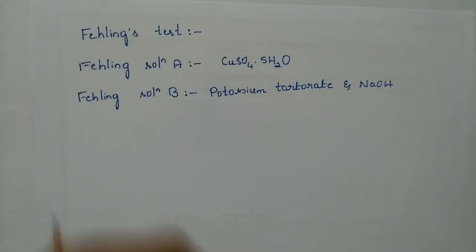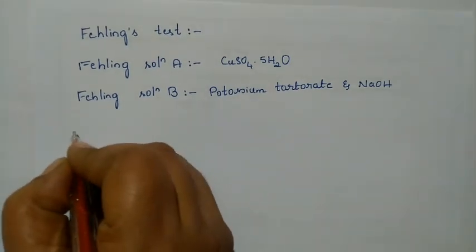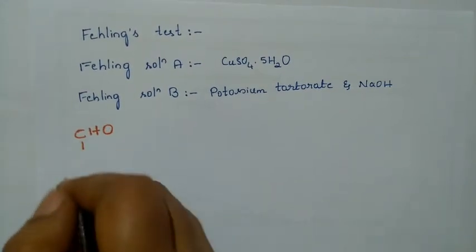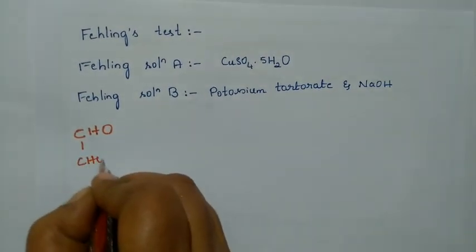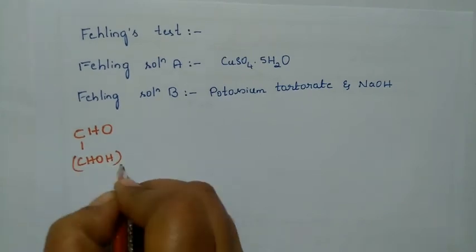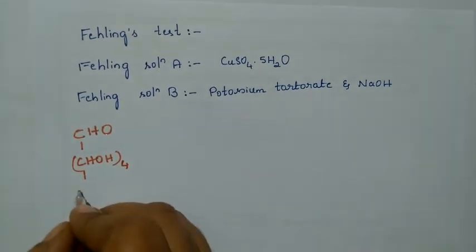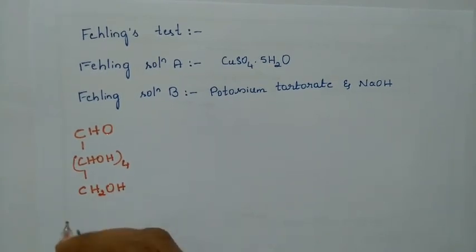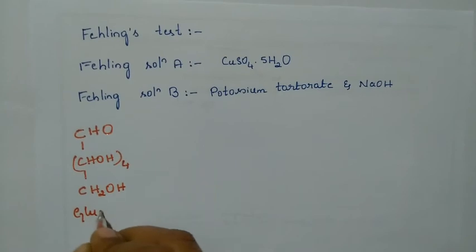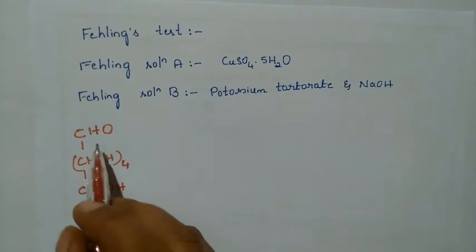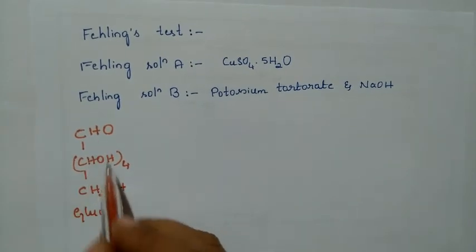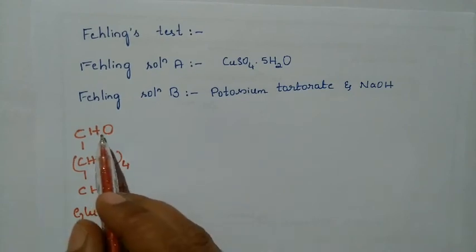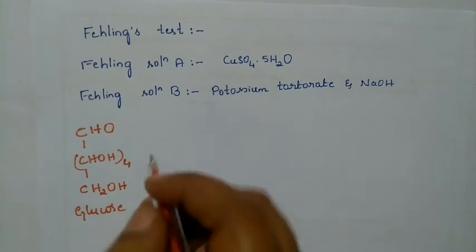Glucose has the CHO group and CHOH four times. Glucose is going to give a positive test for Fehling's solution due to the presence of the aldehyde group. So we need not write this elaborately. This is enough, only the aldehyde group is going to change.